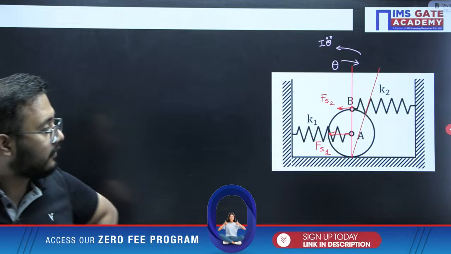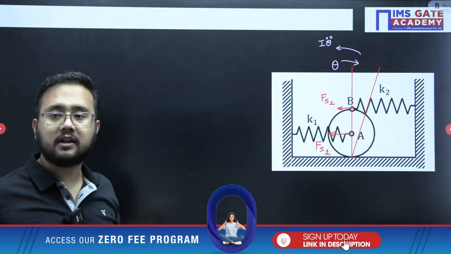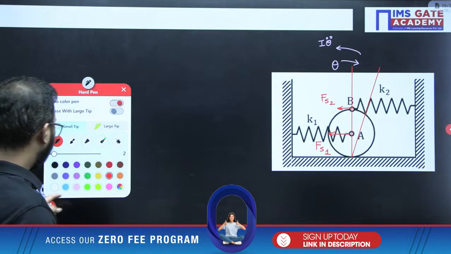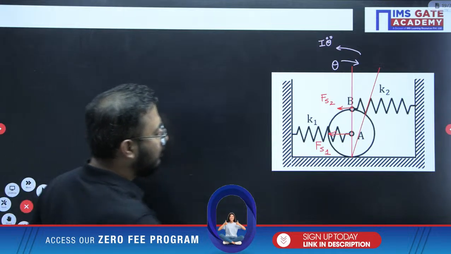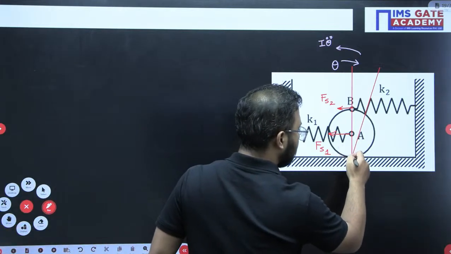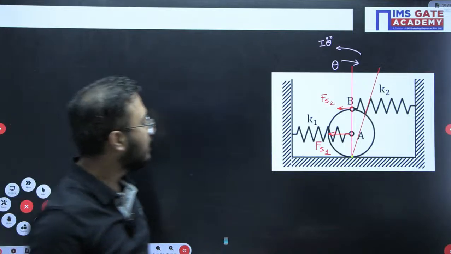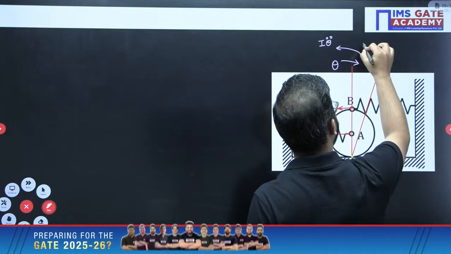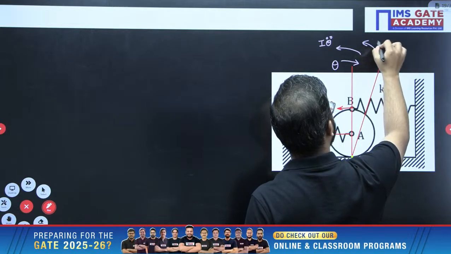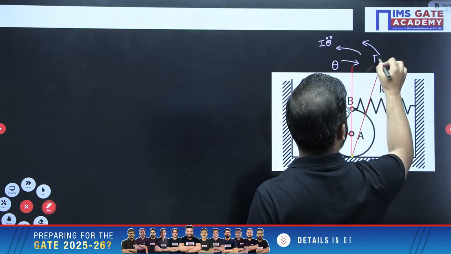Now, we will write down the equation of motion here directly. Both the spring forces will have a moment about this point. This is the point about which we need to write down the moment. Fs1 and Fs2 both will have the same direction.